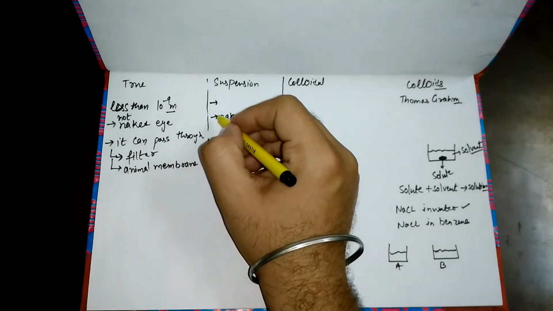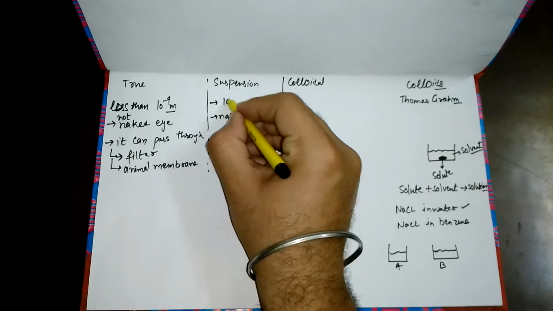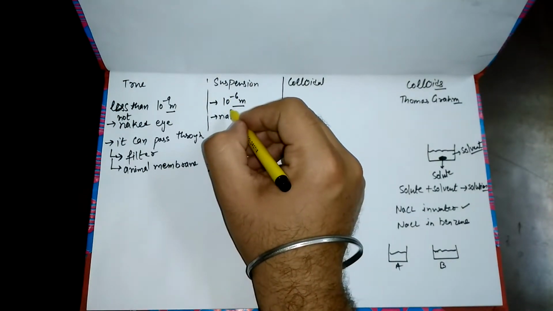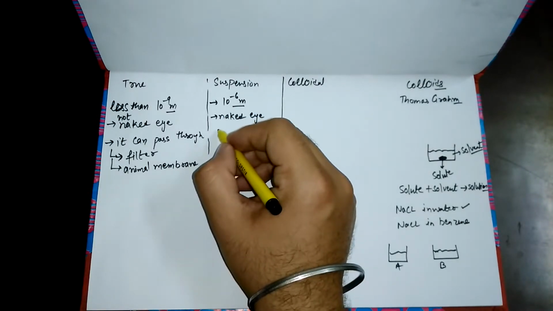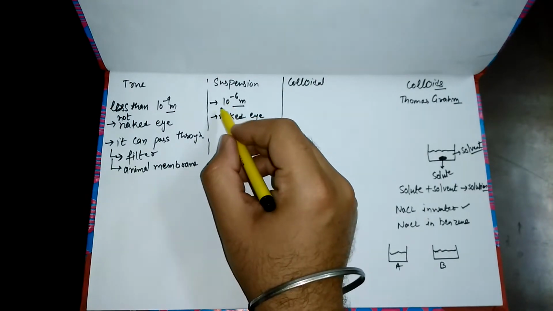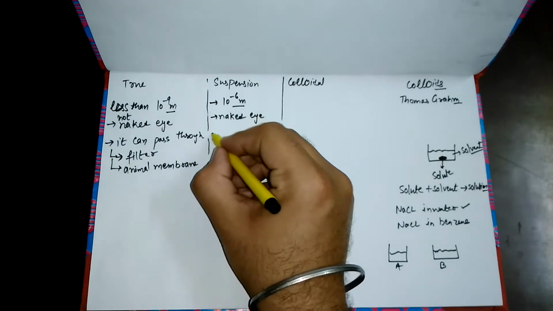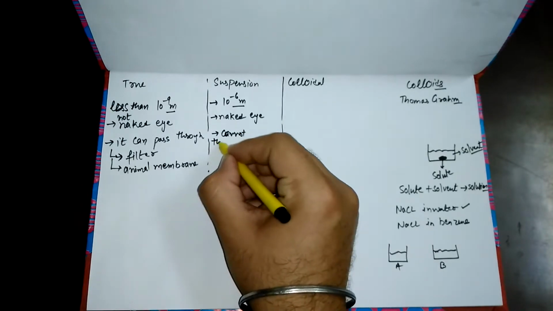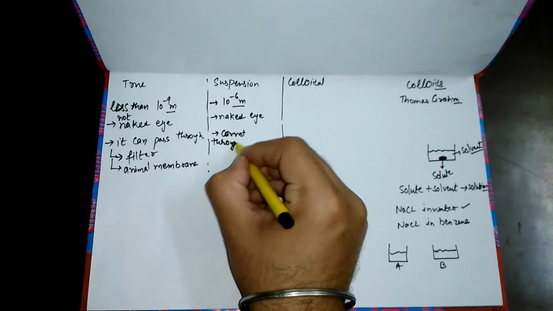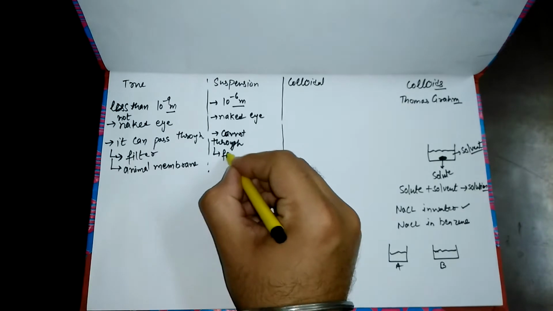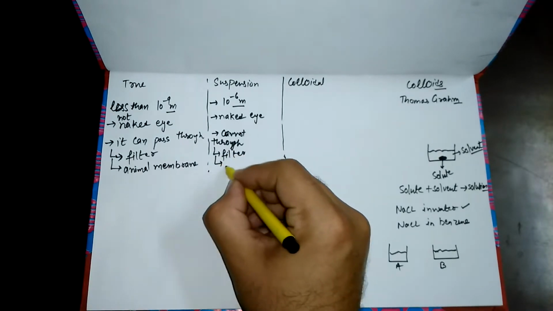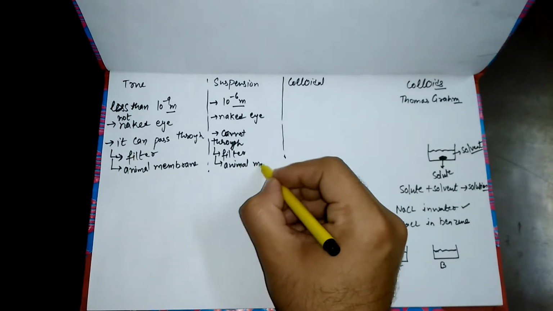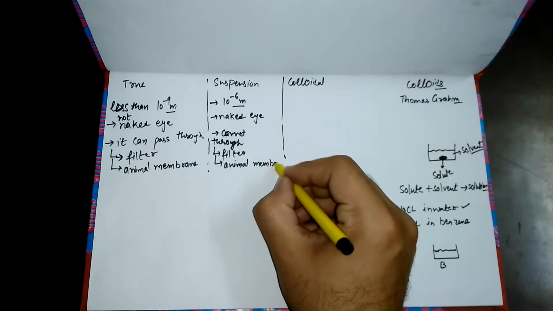Why is it so? Because the size of the particle is more than 10 raised to power minus 6 meter. Now you can imagine how much larger the particle is. The particles cannot pass through both filter paper as well as animal membrane. It means that both do not allow the particles to pass through.